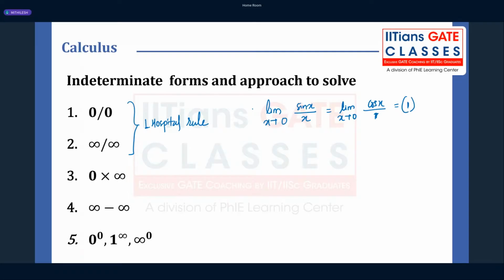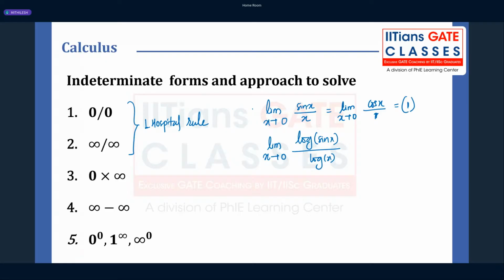Maybe one example for this is limit x tends to 0 of log of sin x by log x. Same problem, just with log. When you put 0, log 0 is infinity, right? So it is an infinity by infinity form.